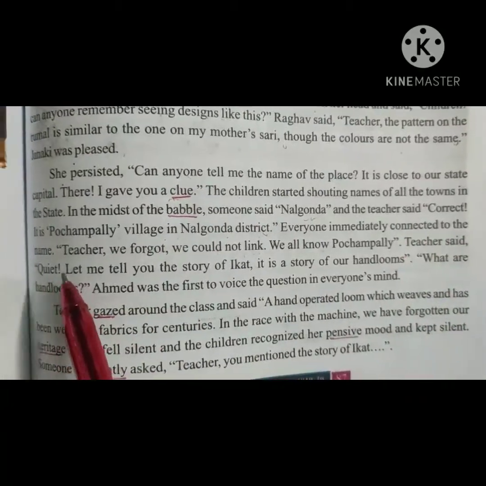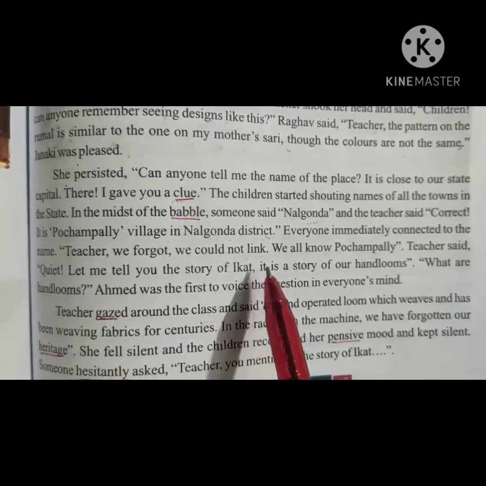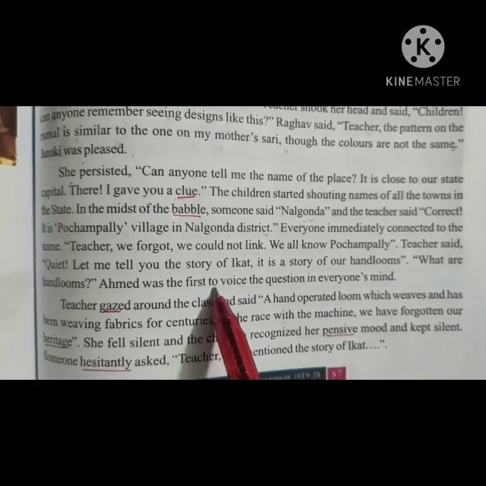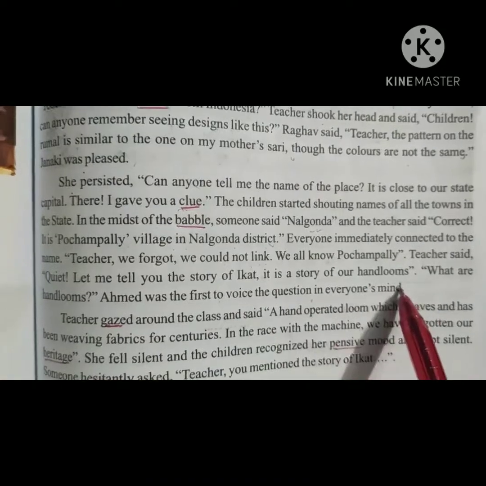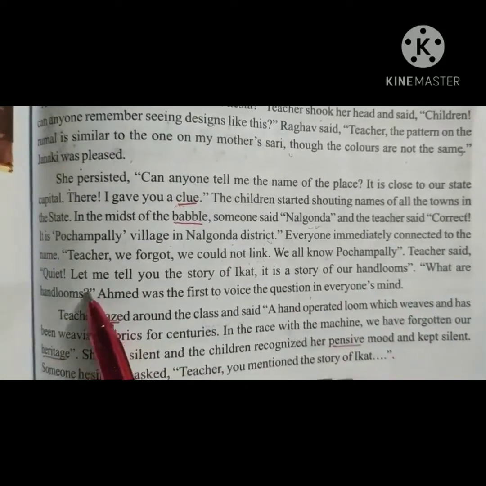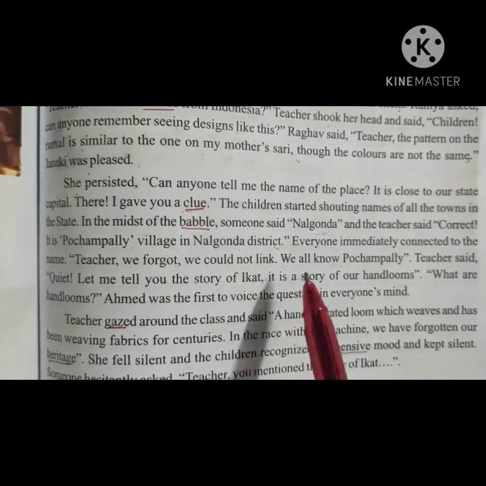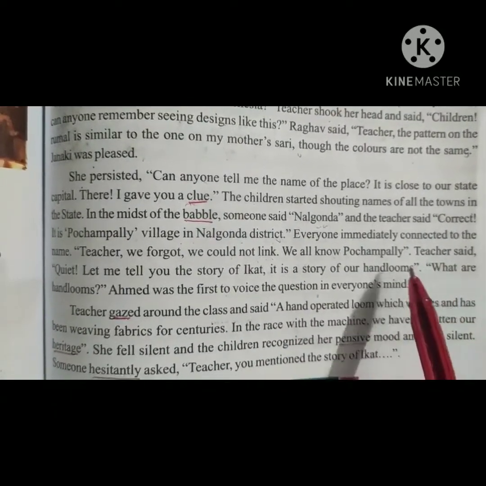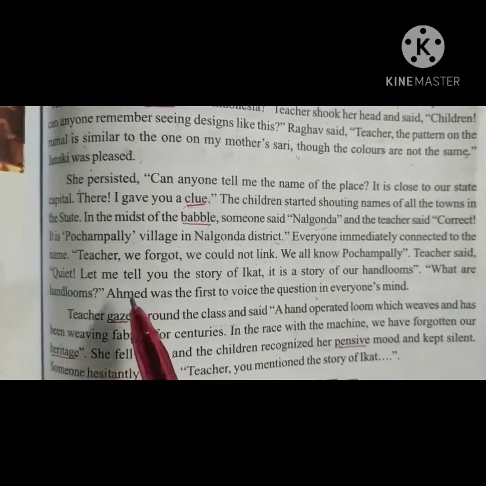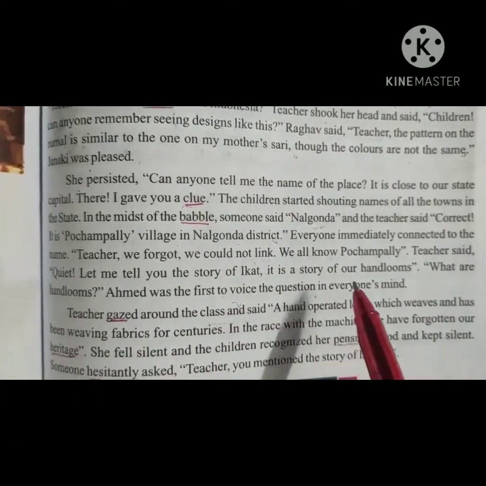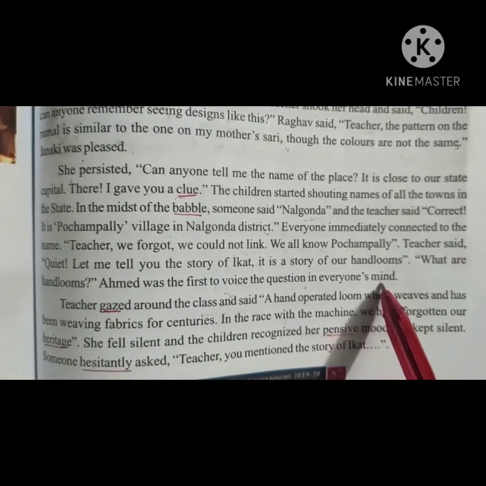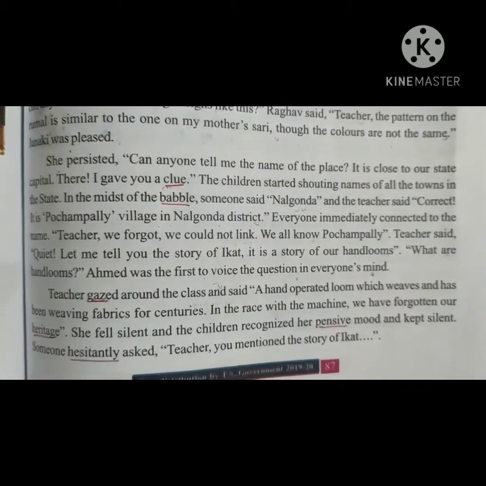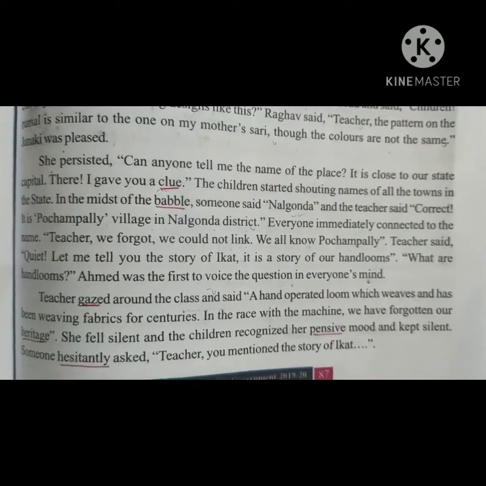The teacher said, quiet. Let me tell you the story of Ikat. It is a story of handlooms. What are handlooms? Ahmad was the first to voice the question in everyone's mind. So the teacher said, now let's be quiet, I am going to tell you the story of Ikat. It is a story of our handlooms. Ahmad asked what handlooms are.